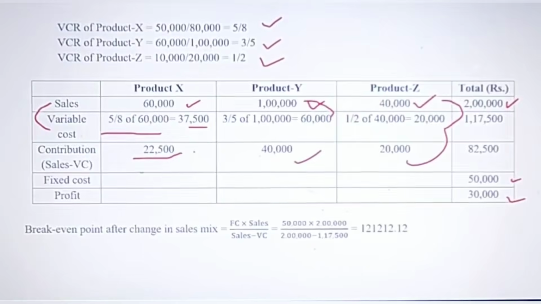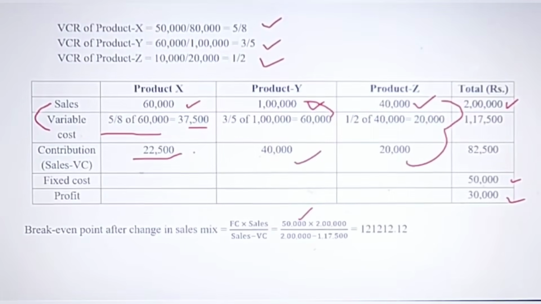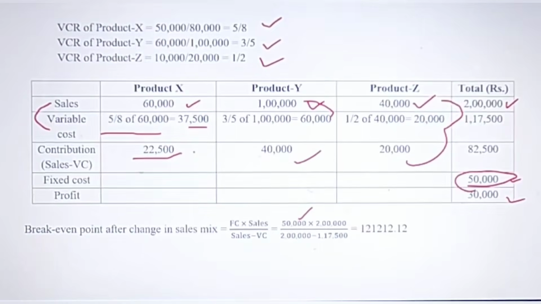So here fixed cost, again same fixed cost you have to take, which is given here, this one, fixed cost into sales. Sales already given, 2 lakhs. Then again sales minus variable cost. So you get this final answer.